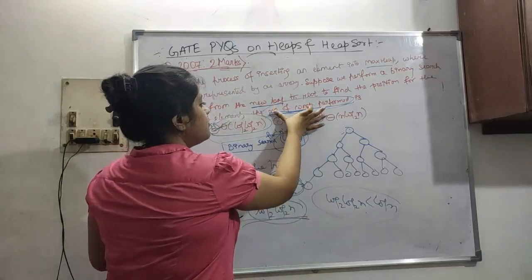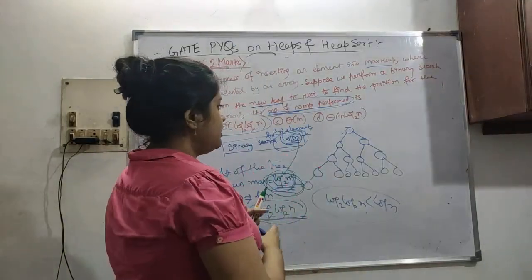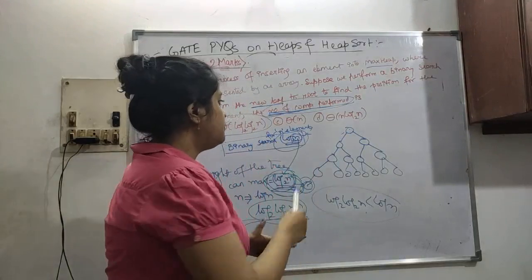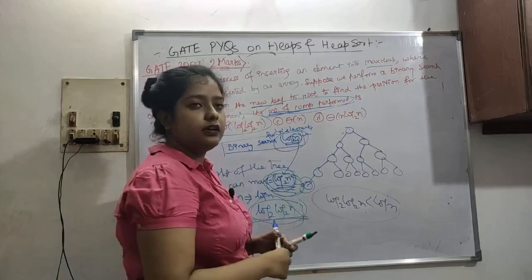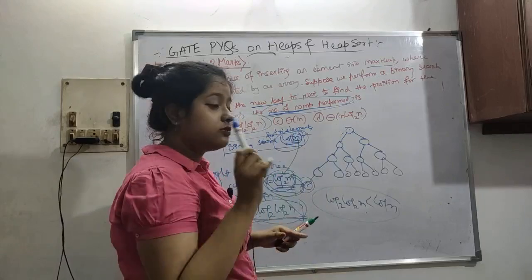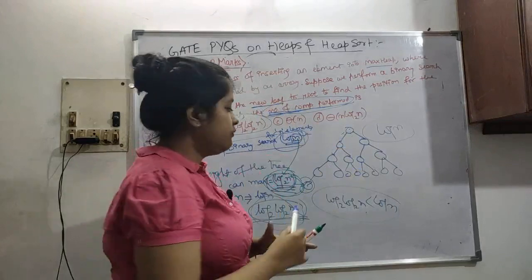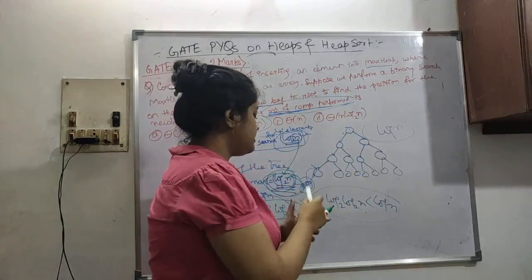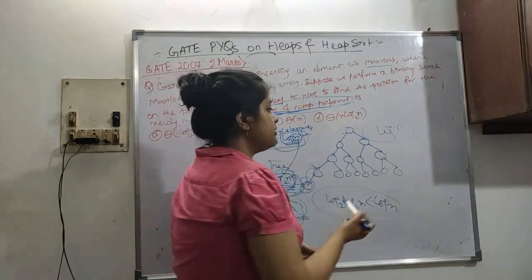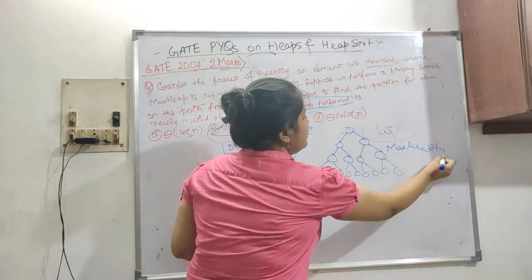Here we are asked the number of comparisons performed. Even if we do binary search, then if we insert something, the comparison alone will take log log n times. But when we are doing the maxheapify, it will again take log n, because we have to modify this tree. If it is greater than the root node, we have to change this again. This whole maxheapify will take log n only.